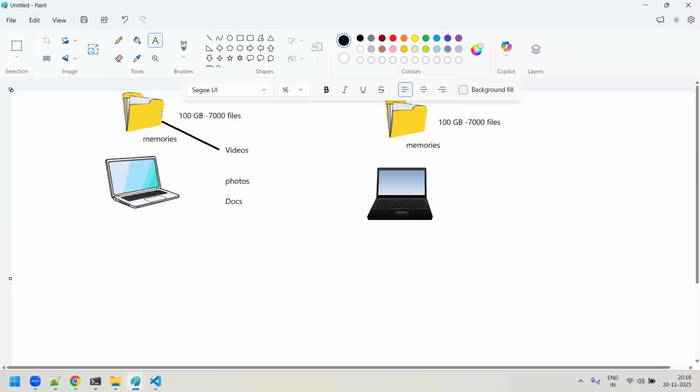Now my question is, guys, when I try to move or copy this folder from the old laptop to the new laptop, how are you going to say that all these files and folders, everything, has been copied properly or not?